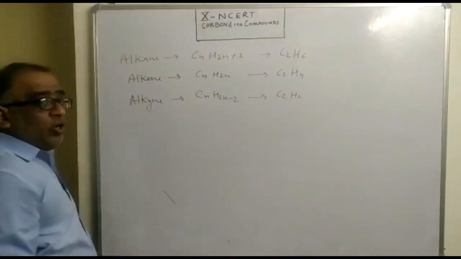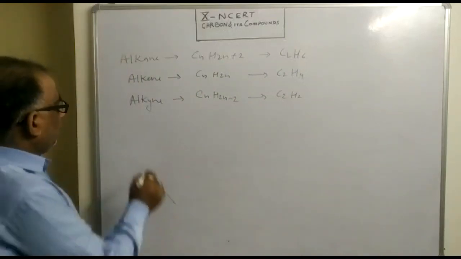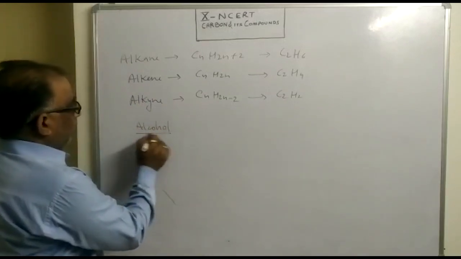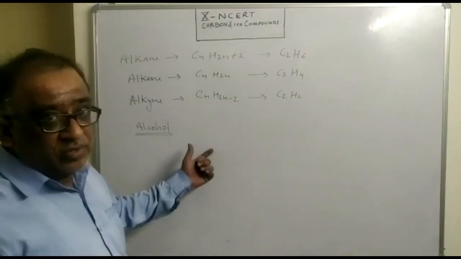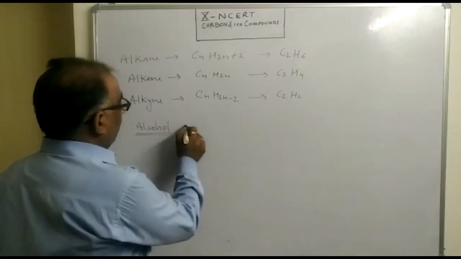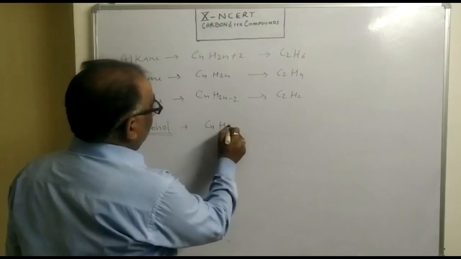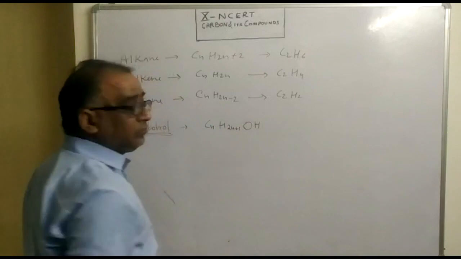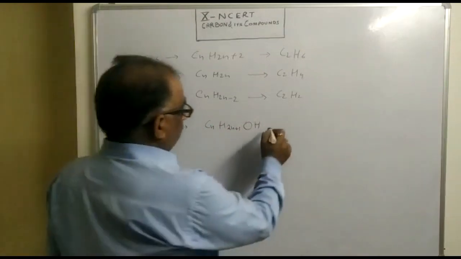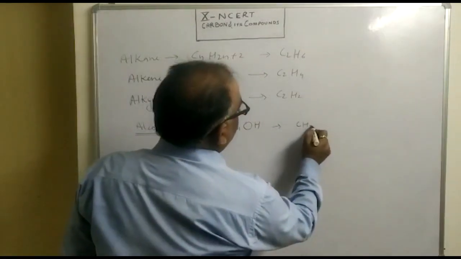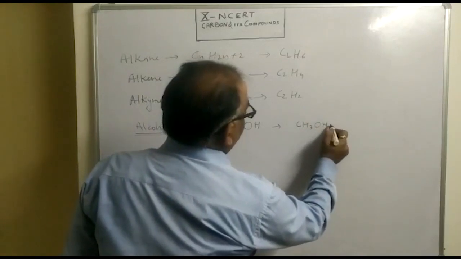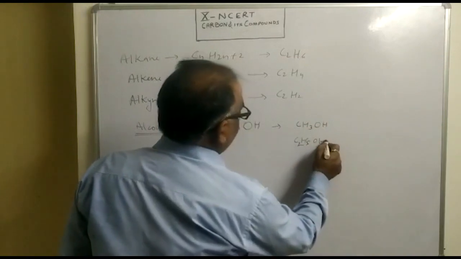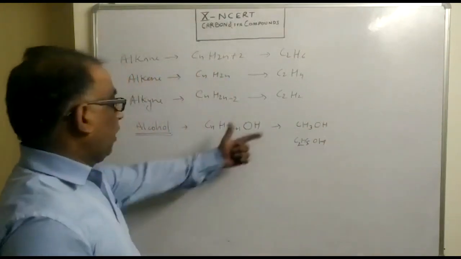But other than them, there are also various compounds which are quite common, and that compound category starts with, say, alcohol. It is a very important category of compounds of carbon, and their general formula is written like this: CnH2n+1OH, and its examples are CH3OH, C2H5OH, and these are the various alcohol compounds.